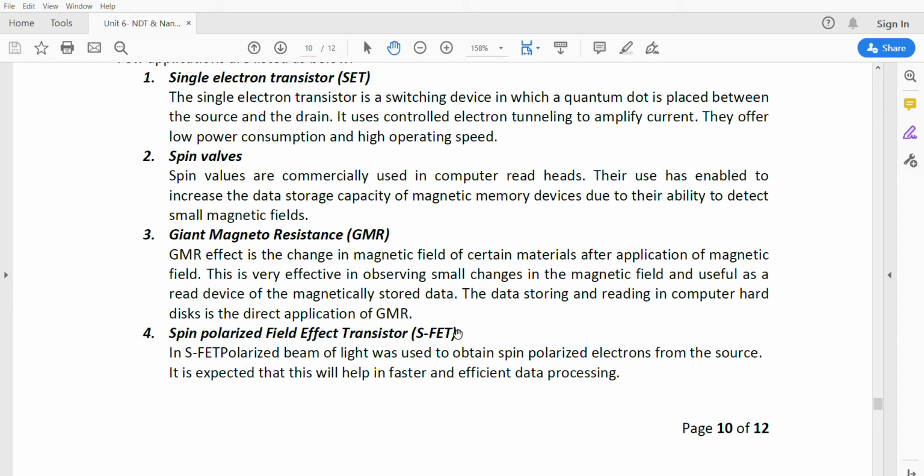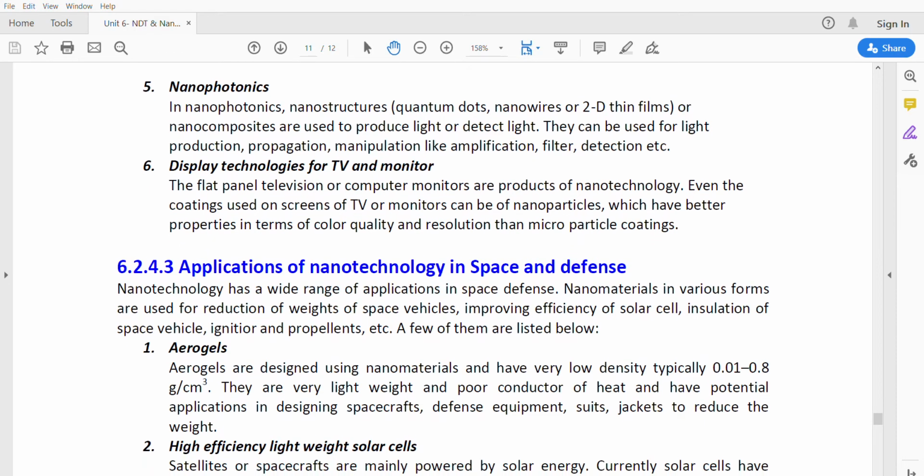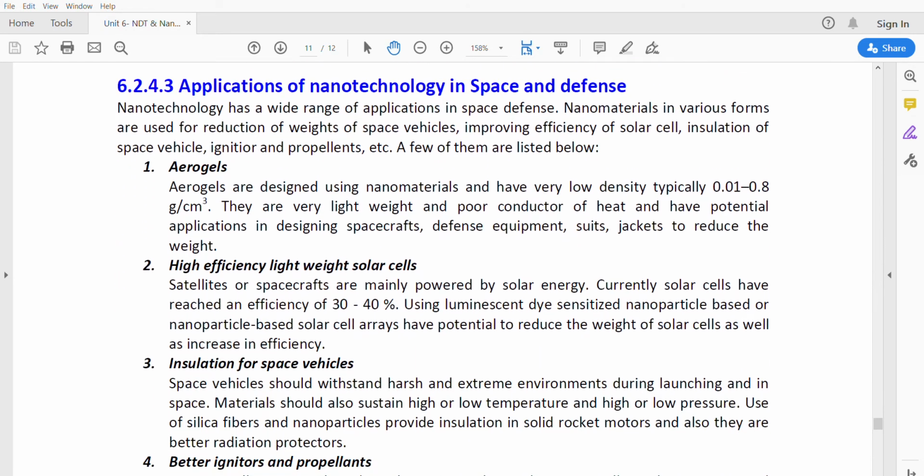Spin polarized field effect transistors. In the SFET, a polarized beam of light is used to obtain the spin polarized electrons from the source. And nanophotonics. Quantum dots, nanowires and 2D thin films are used to design different types of devices, and in the production, propagation and manipulation of light, like amplification, filtering and detection. Display technology also has applications of nanotechnology.